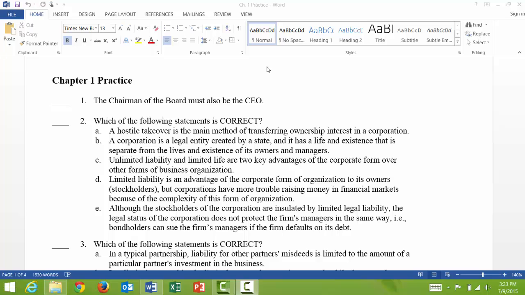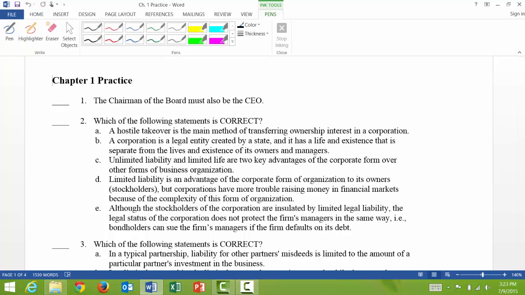So here we have some Chapter 1 practice problems, and none of them contain any calculations because this chapter doesn't have calculations. It's all concept. Let's just look at the first one. This is a true-false question, even though it doesn't tell you that. If it just looks like this with no multiple choice, it's true-false.